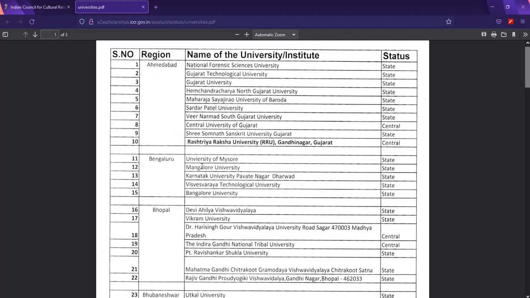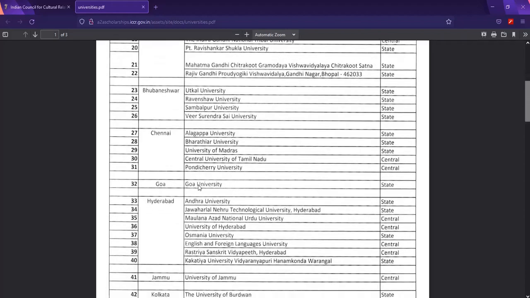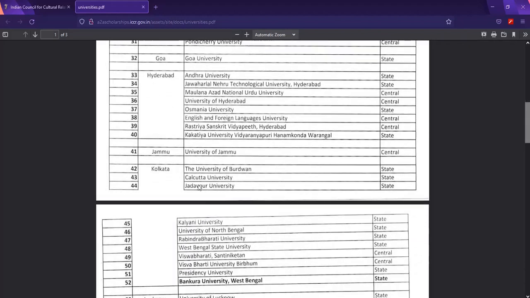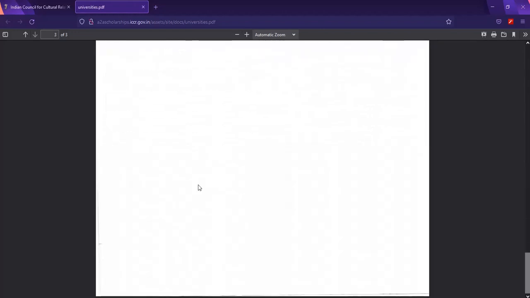And here, University of Mysore, it's a state university and it's a very good university too. It's located at Bangalore. So this is five universities, and the list goes on. These are the list of the universities. I will provide them in my description. Maybe you can check them out before proceeding to your application.